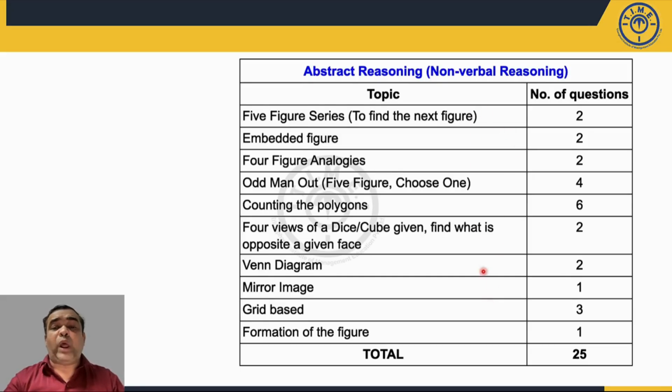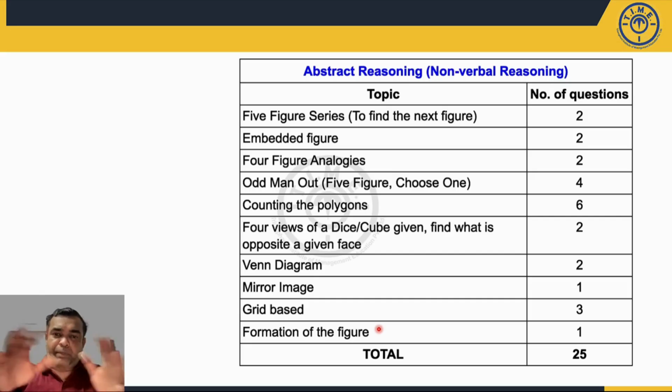They had a variety of questions: 5-figure series, embedded figure, 4-figure analogy, odd man out, counting the number of triangles, counting the number of rectangles, questions based on dice, cube, Venn diagram based questions, mirror image, grid based questions, formation of a figure. These are all typical questions which they started asking from CET 2021 onwards.